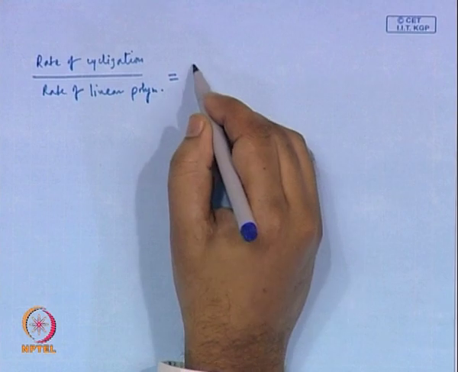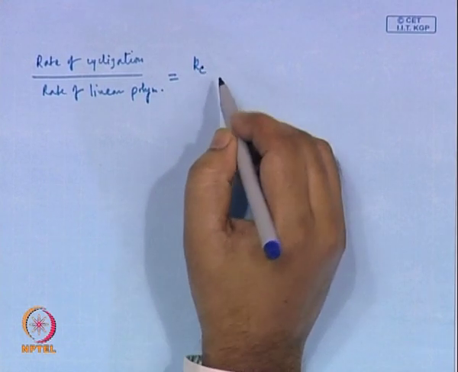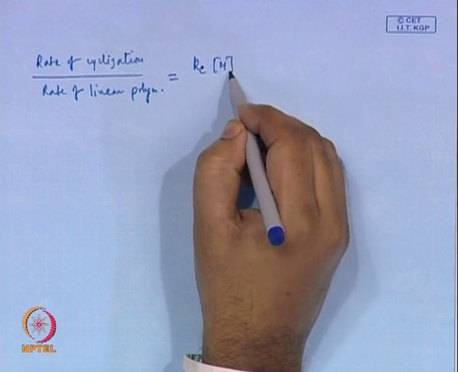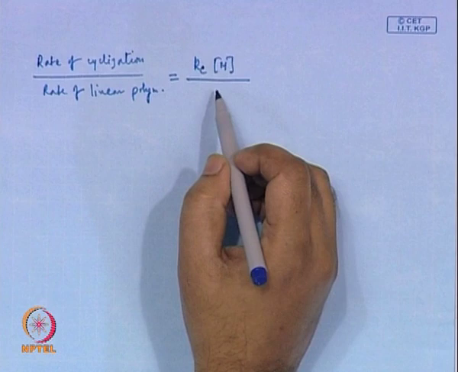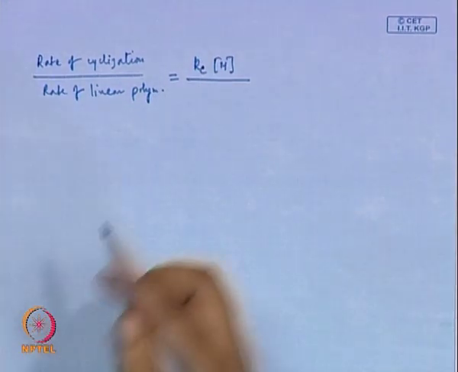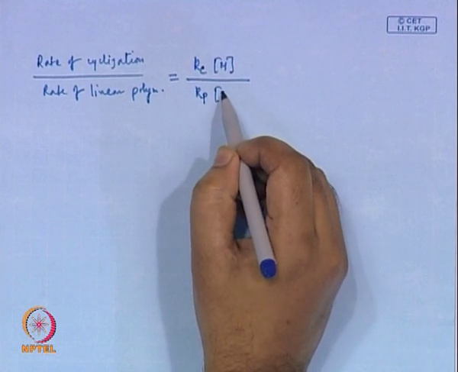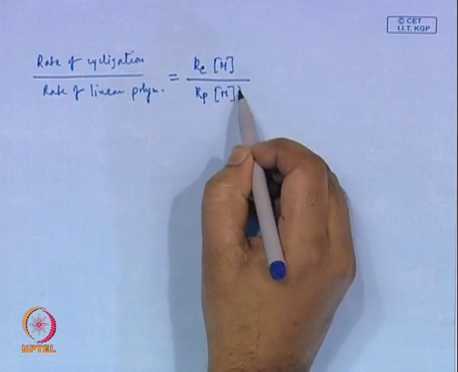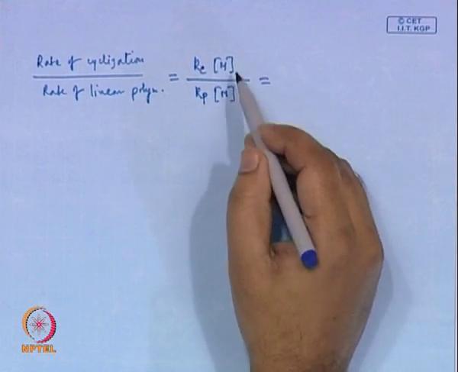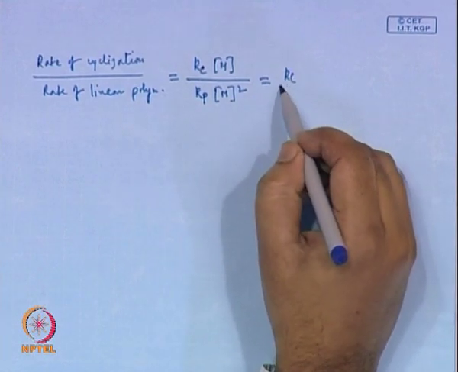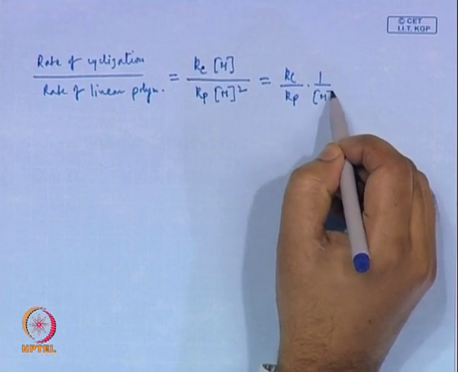It is Kc, the rate constant for cyclization, times M, because it is a unimolecular, intramolecular reaction. And the rate of polymerization is Kp times M squared, because it is a bimolecular reaction. So, this gives us Kc by Kp times 1 by M.